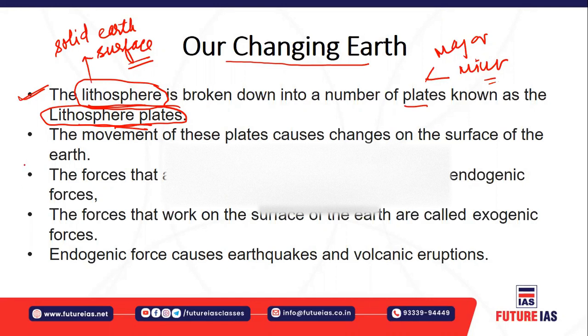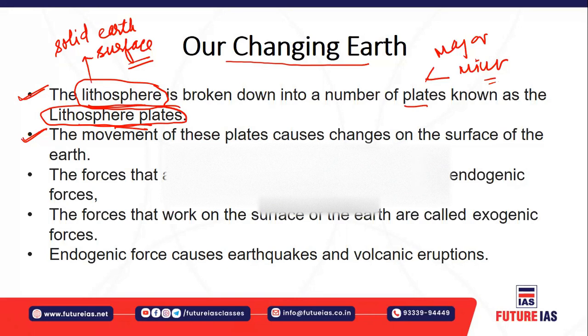Now, how are different geomorphic features formed on the earth, whether mountains, plateaus, or volcanoes? All these geological and geomorphological features occur because of the interaction of these plates. The plates continuously move and interact, which causes certain changes on the earth.